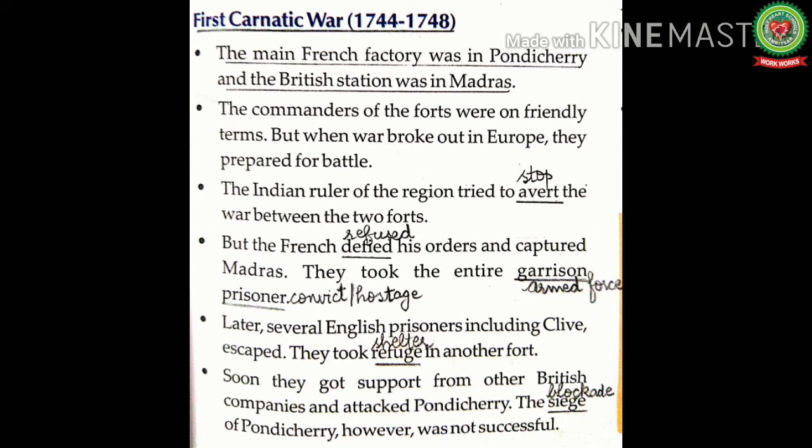They took refuge in another fort. Soon they got support from other British companies and attacked Pondicherry. The siege of Pondicherry, however, was not successful. Siege means blockade. So after that, British governor Robert Clive, along with his English prisoners, escaped and took shelter in another fort. And after that, they got the support from other British companies and they attacked Pondicherry, which was the main French factory. But the blockade of Pondicherry was not successful.